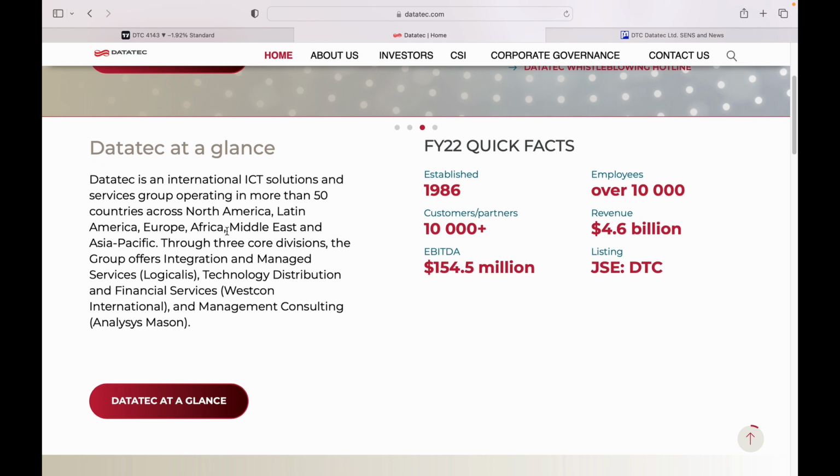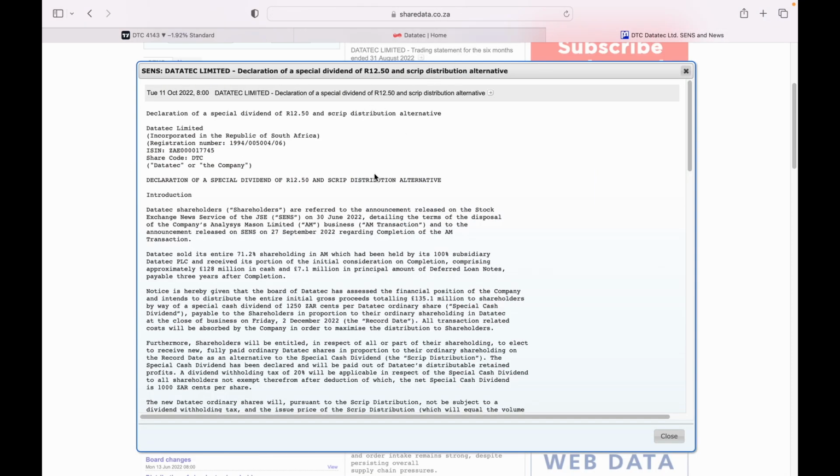You can see here in their brief description, they say that among other things, they are also into management consulting. So we see this Analysys Mason, which is part of their management consulting business. But when you look at share data, we can see that when they declared the special dividend of 12 Rand 50, the other option is script distribution, not script lending. We'll talk about what this script distribution means. They said that they sold this company, Analysys Mason, and therefore the special dividend is coming from the disposal of that asset.